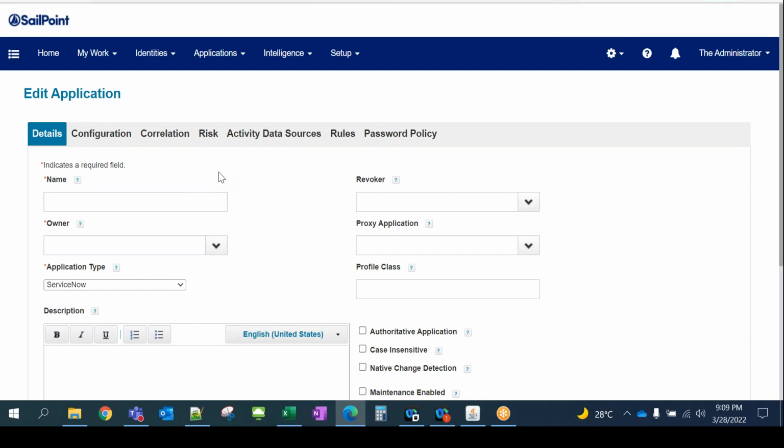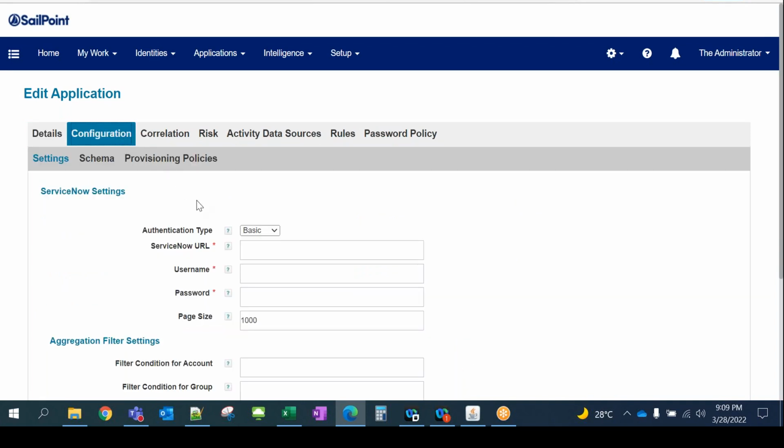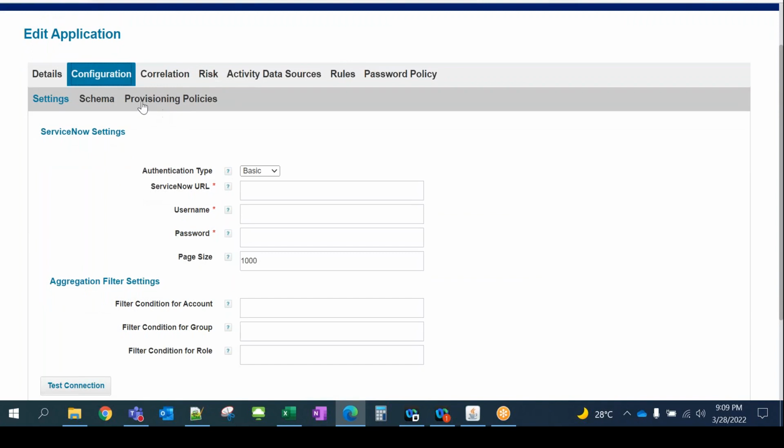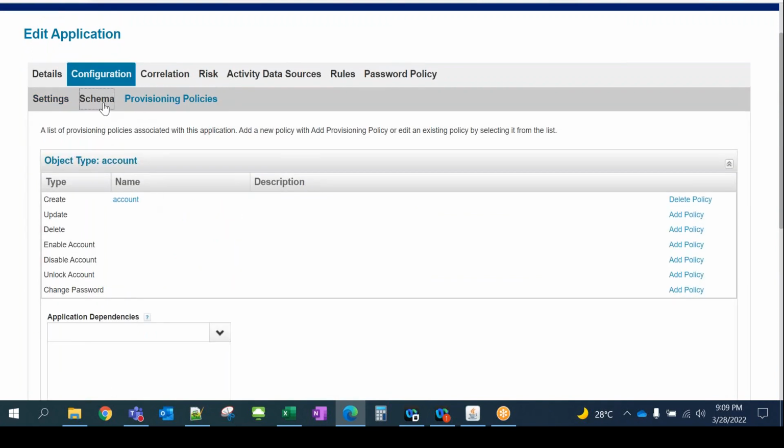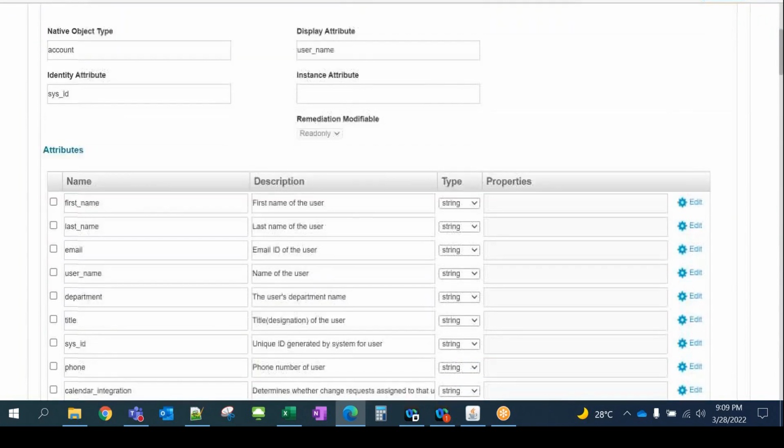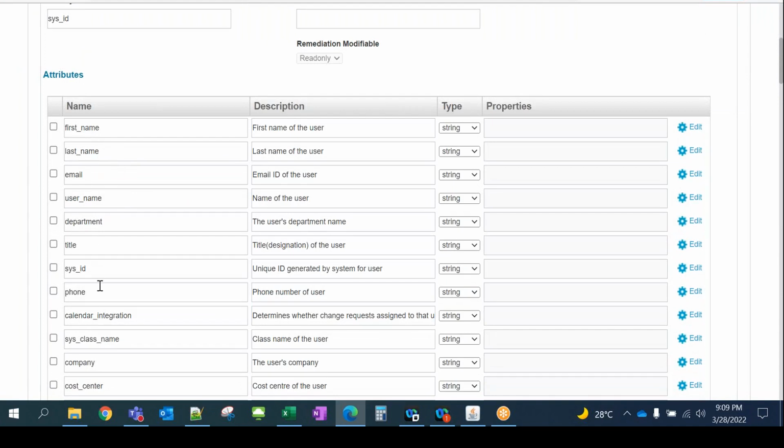ServiceNow we do use for the provisioning purpose. Whenever we want to create an account in ServiceNow, we can use this connector to create the account. If you see here, we can write provisioning policies, and here is the schema. These are different attributes for the target application.